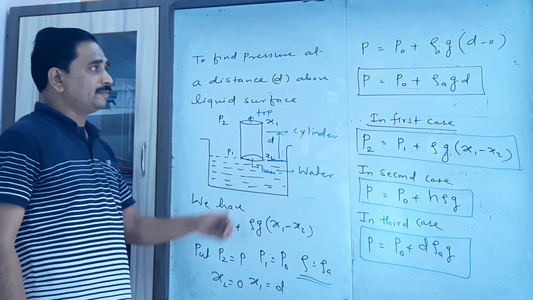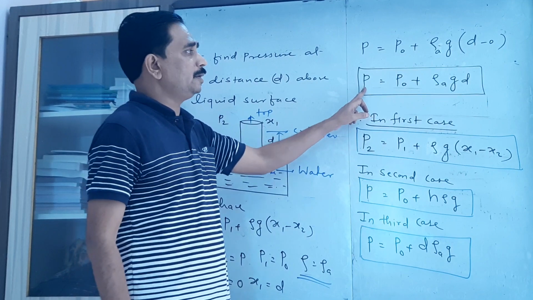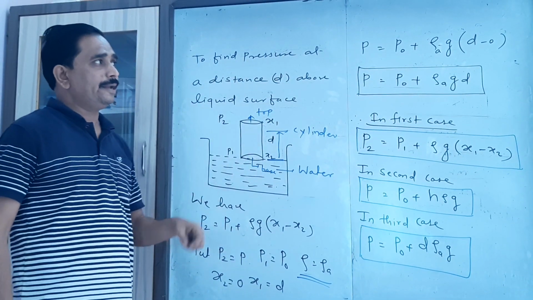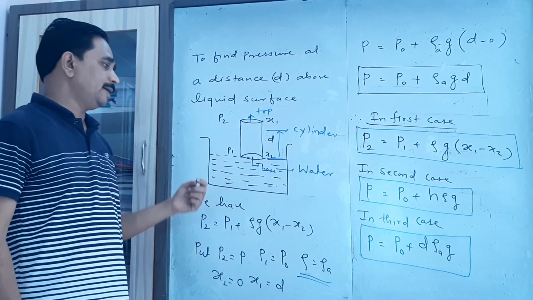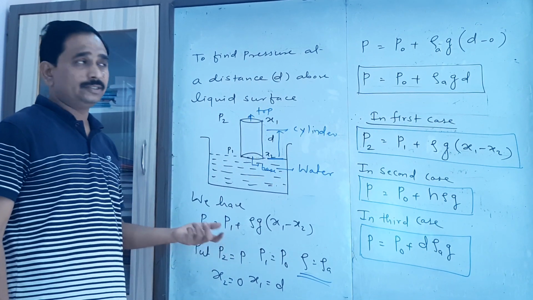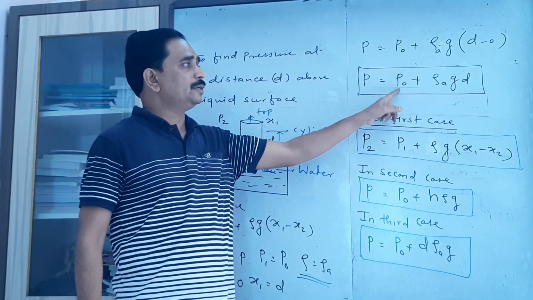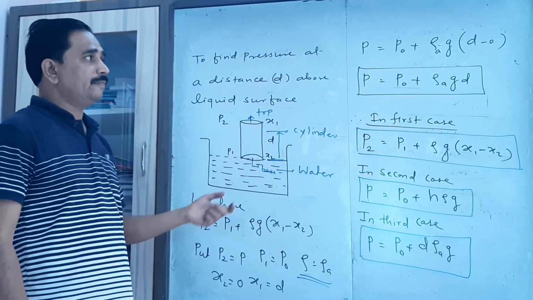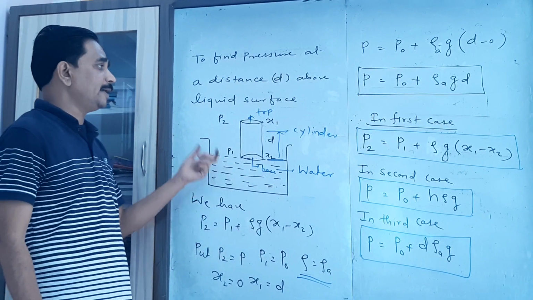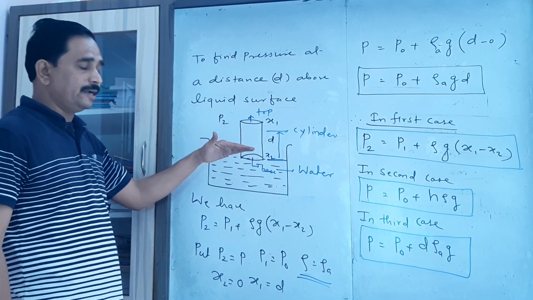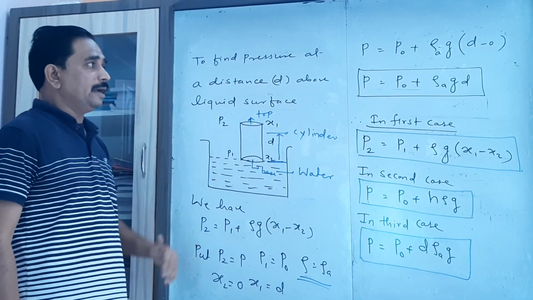By putting this value, we have P equal to P0 plus rho A g in bracket d minus 0, that is d. So I write here P equal to P0 plus density of air, acceleration due to gravity, and d is the distance up to which we move that cylinder through the air.